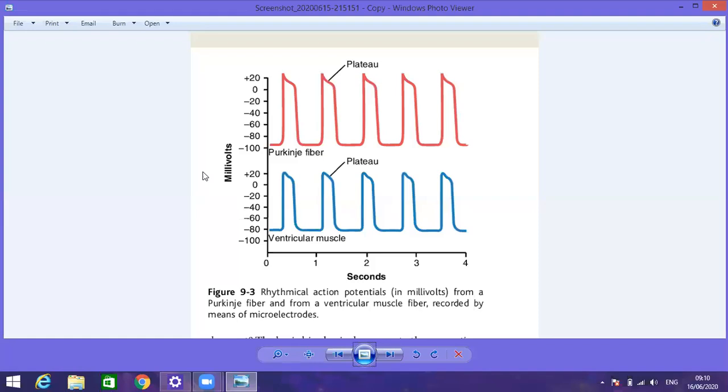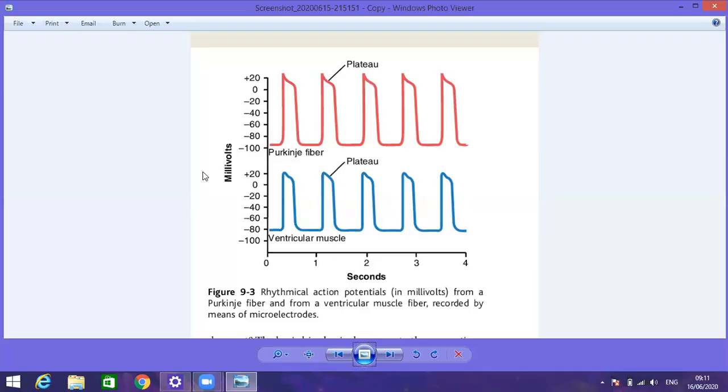While here, there is involvement of two ions. The voltage gated sodium channels are responsible for the transfer of sodium ions from the exterior towards the interior, plus there is also involvement of the voltage gated calcium channels.